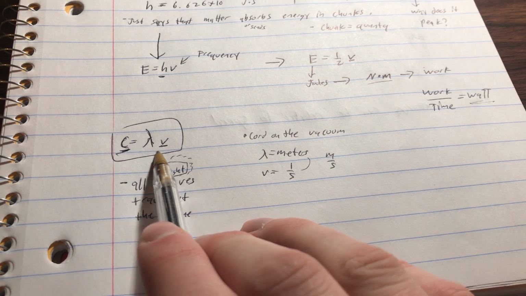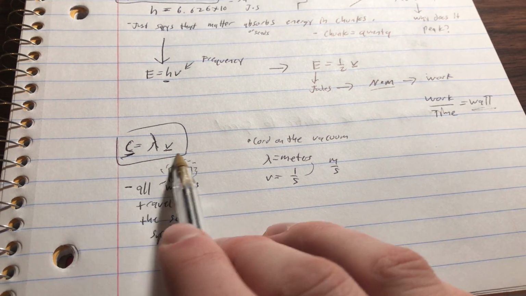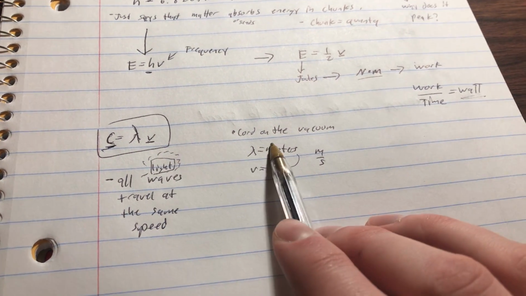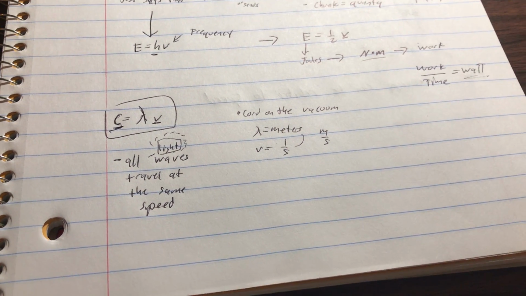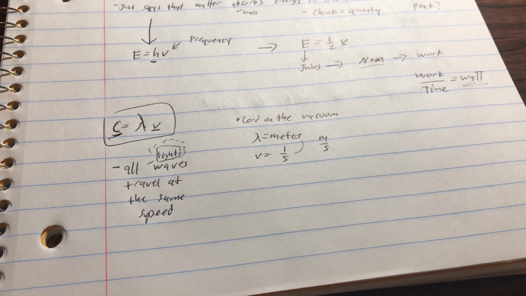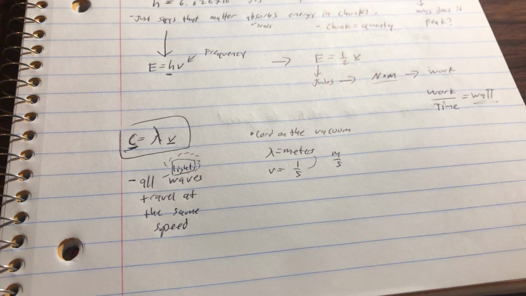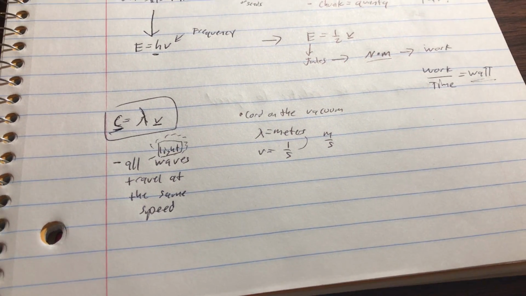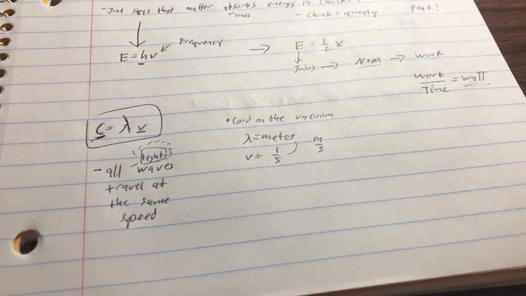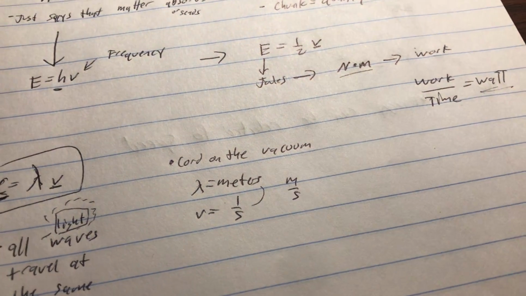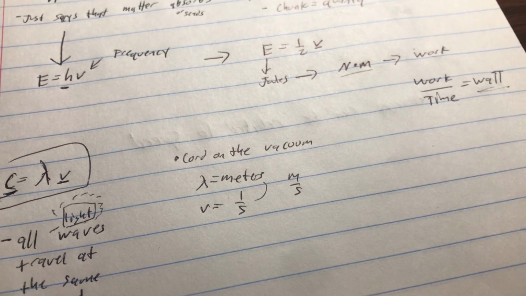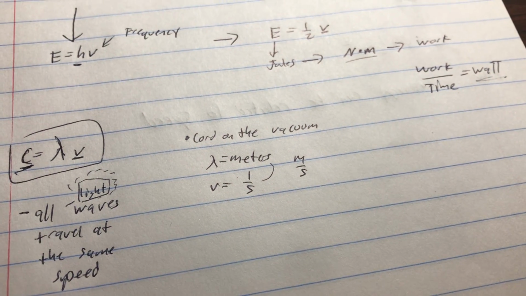So really the only two variables are here, so it's easy to try and find these. And of course the classic story: have you ever played with the cord on the vacuum? It takes more energy to do big waves and faster waves than it does to do small waves or slowly oscillating ones, the frequency.